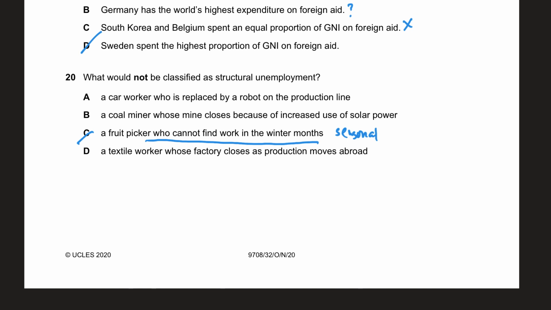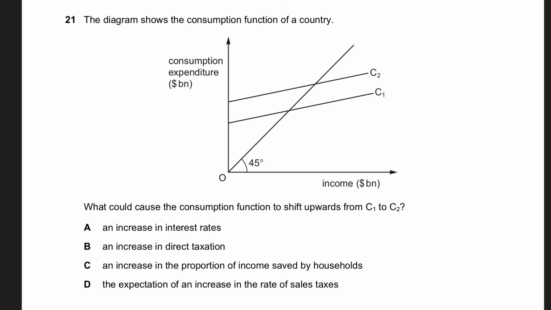Okay, now a car worker who's replaced by a robot on the production line is structural change, because now we are going towards more manufacturing from a very labor intensive method. A coal miner whose mine closes because of the increased use of solar power is another structural change, because you're being replaced by technology. So A and B are kind of similar. A textile worker whose factory closes as production moves abroad is basically loss of competitive advantage. So that's why C is the right answer in this case, which is seasonal unemployment.